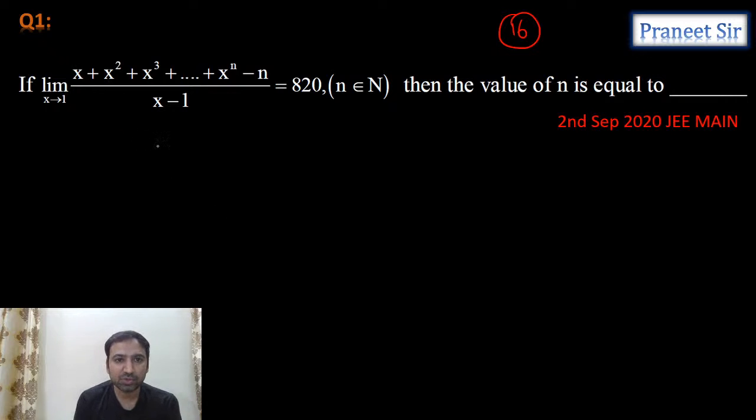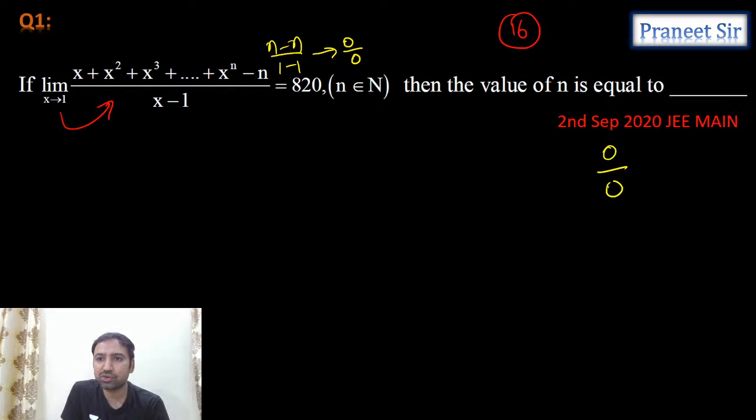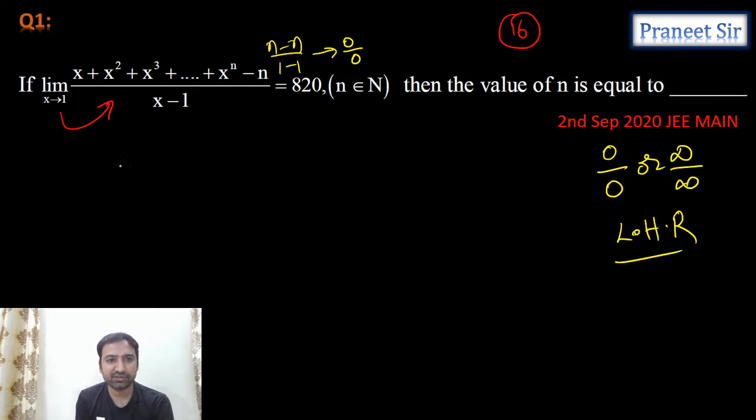Right, first question: when we substitute x equals 1 here, what do we get? 1 plus 1 plus 1, n times, minus n. So we're getting n minus n by 1 minus 1, which equals 0 by 0. Whenever the limit is 0 by 0 or infinite by infinite, we'll apply L'Hospital rule. What is L'Hospital rule? Numerator differentiation by denominator differentiation. We can calculate the numerator differentiation separately and the denominator differentiation separately.